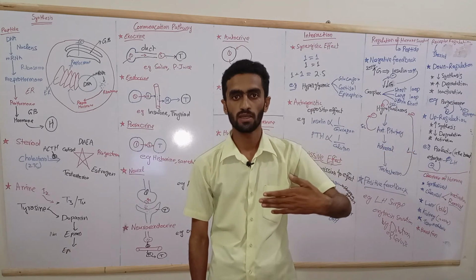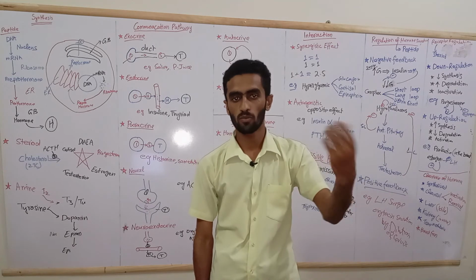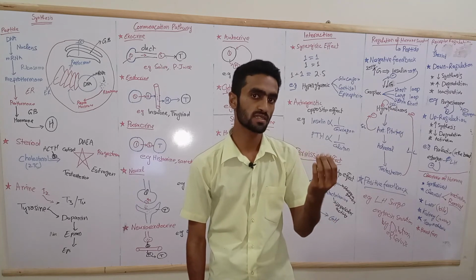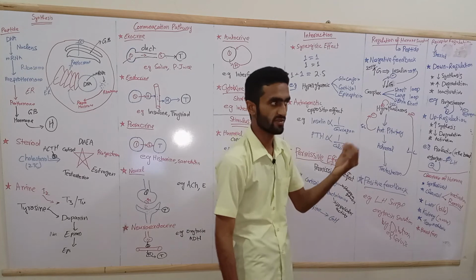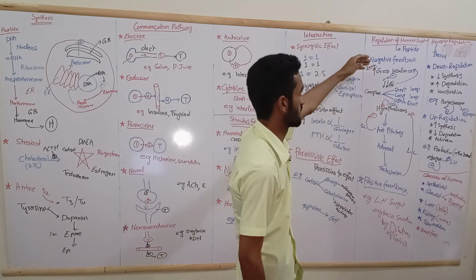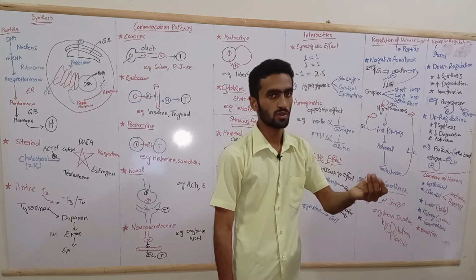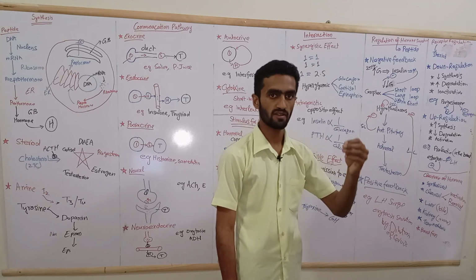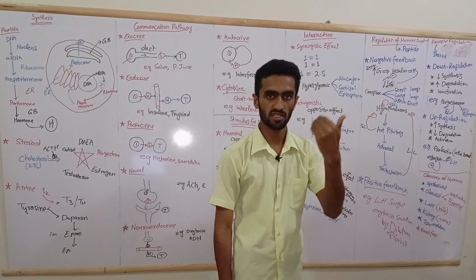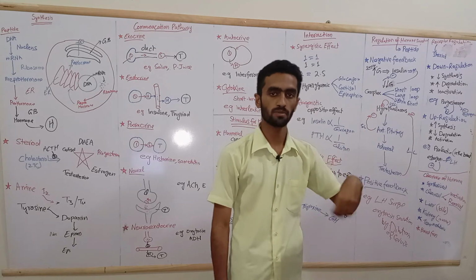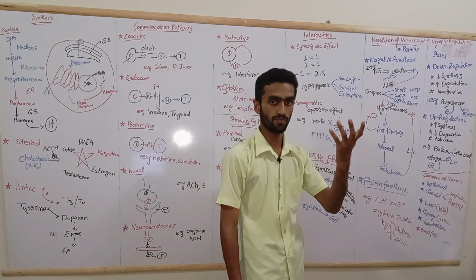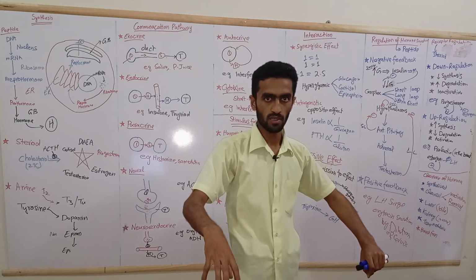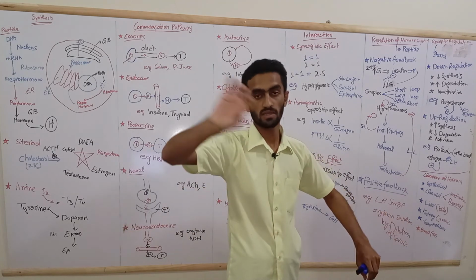Similarly, if you give positive feedback, more and more sessions will be held. So if the hormone gives negative feedback to its stimulus, its secretion is stopped. If it gives positive feedback, its secretion continues, and sometimes it is explosive, as in the LH surge. Explosive means a lot of oxytocin comes, as in dilation of the cervix.